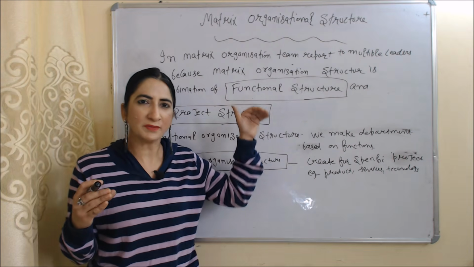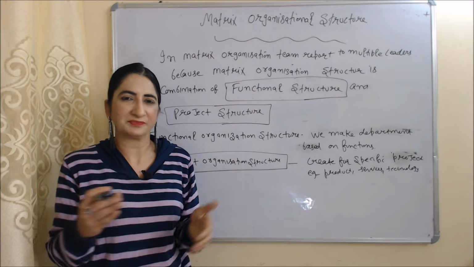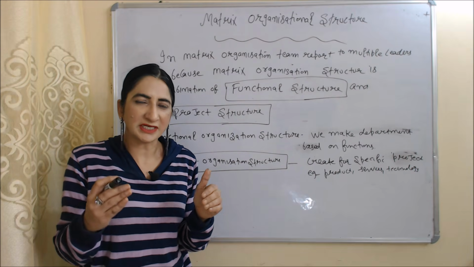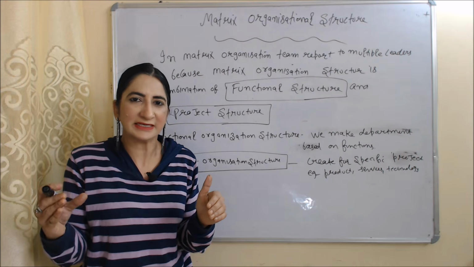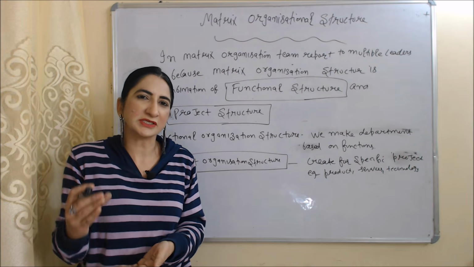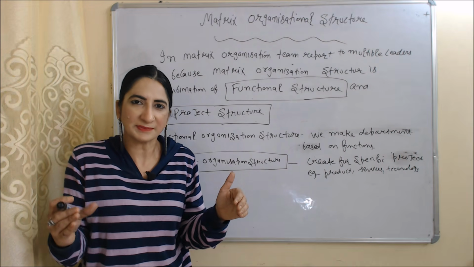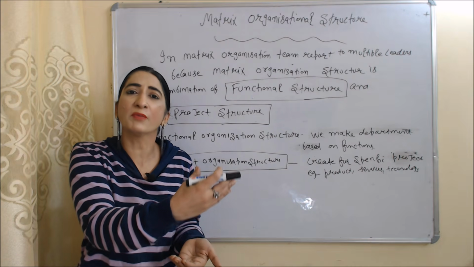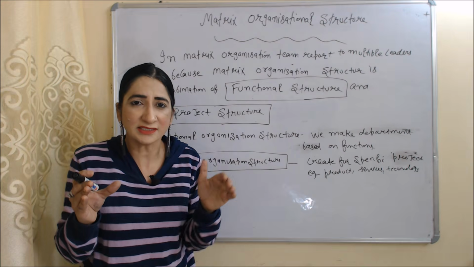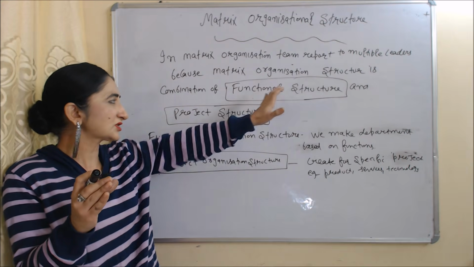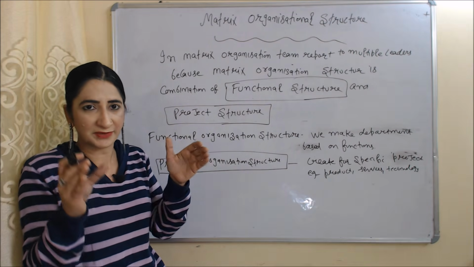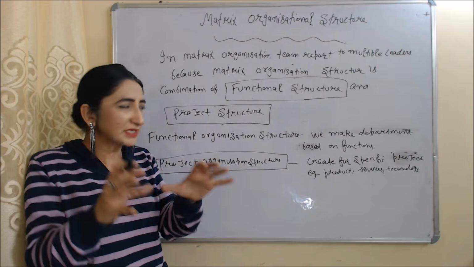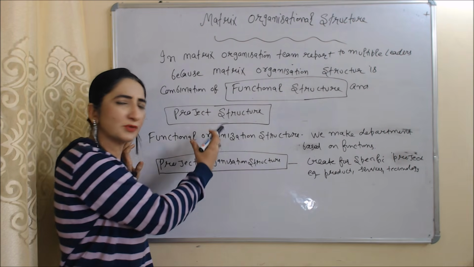Now we are going to talk about matrix organizational structure. In this type of structure, teams report to multiple leaders. Means here employees have more than one boss, because this structure is a combination of functional structure and project structure.